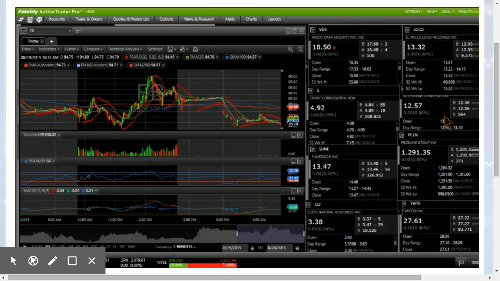Pulling up the daily chart here to look at what levels we're looking at. Middle Bollinger Band 94.82, that's going to be resistance to open the day, and the 10-day moving average 94.36, that's about where it's trading right now. So we'll keep an eye on those levels. If it closes below the middle Bollinger Band, we'll be looking bearish on Facebook, as 96 seems to be pretty tough resistance. So again, watch these 100 and 200 period moving average resistances.